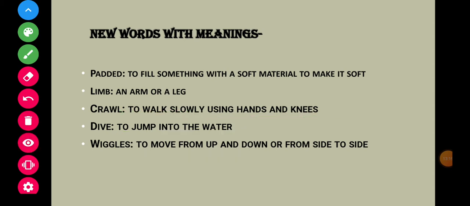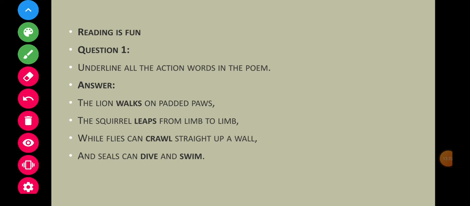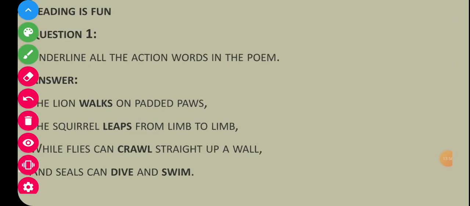So children, I hope you all have understood. Now children, we move to exercise. Firstly, reading is fun. So question 1, children, underline all the action words in the poem. To know the action words means the words which show some actions like run, dance, move, play, eat, and many more. So children, what we have to do? We have to underline the action words in the poem.